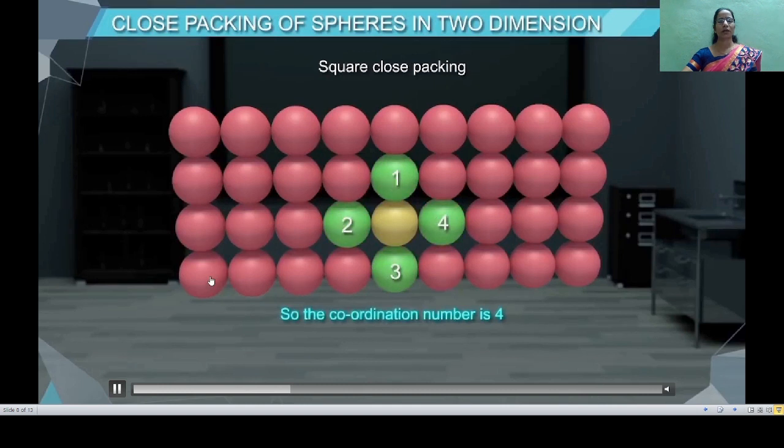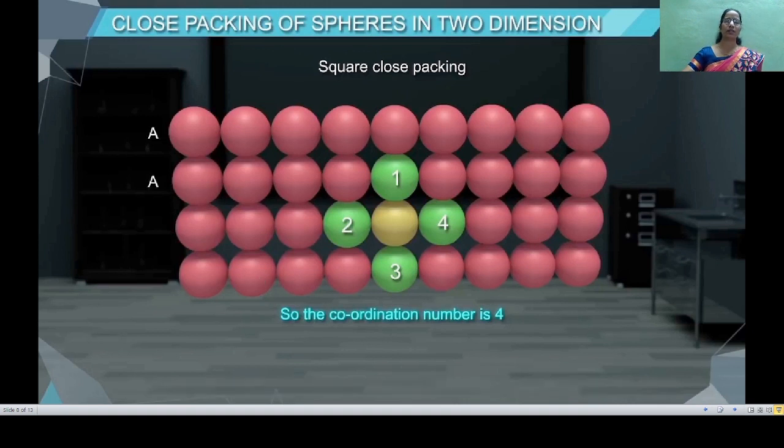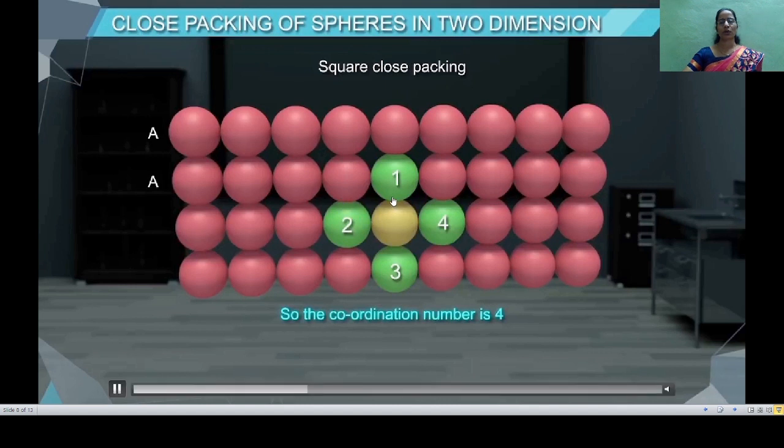Now you will observe that all the layers are of the same kind, and if we label one of the layers as A layer, then the remaining layers will also be labeled as A layer, and hence this type of arrangement is also called AAAA type 2-dimensional arrangement of the spheres. So remember well, the coordination number in this 2-dimensional arrangement is 4 and it is named square close packing.